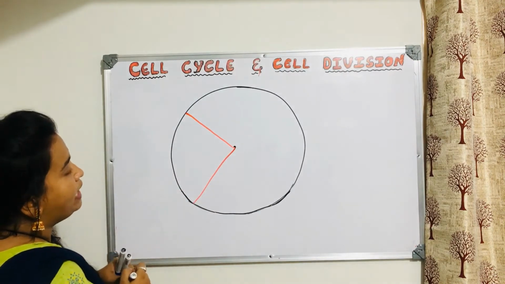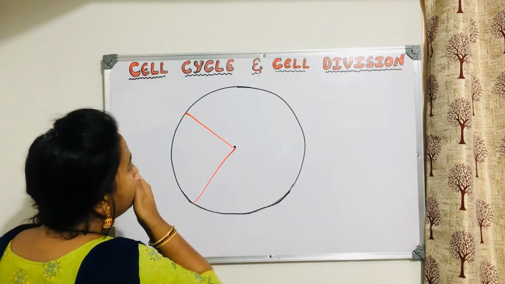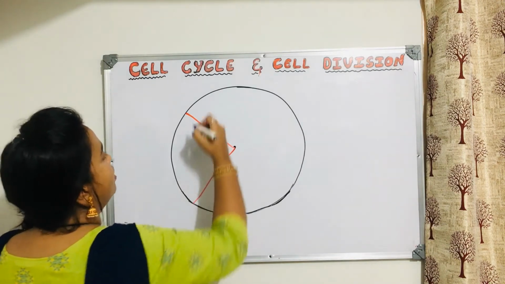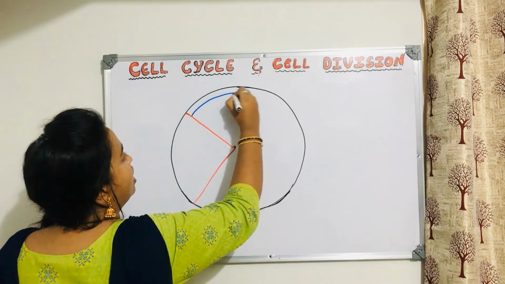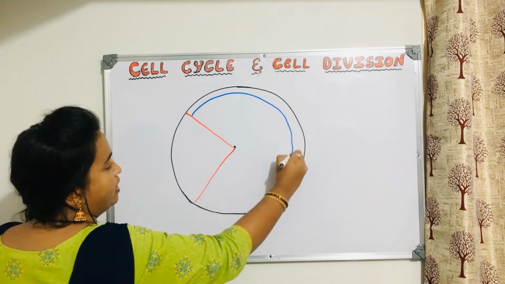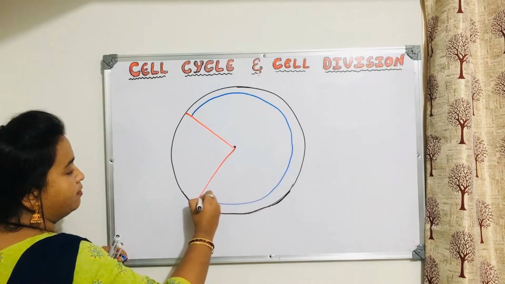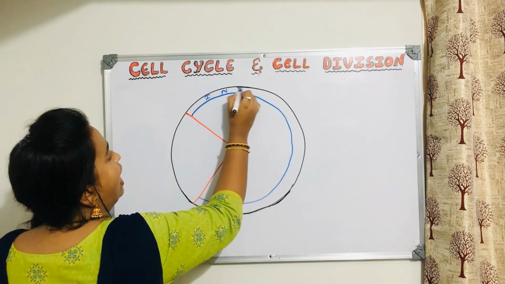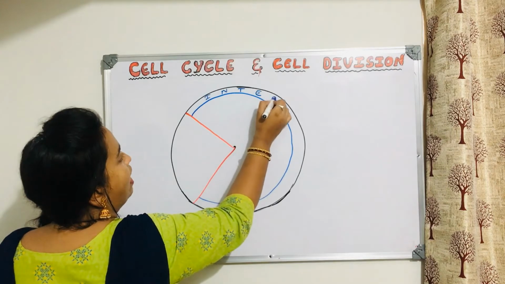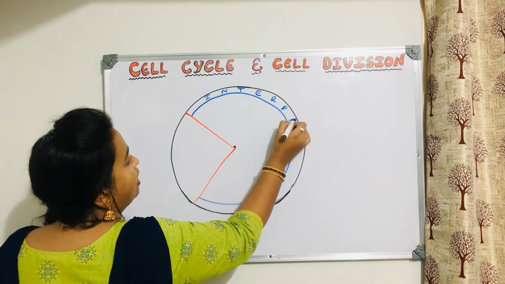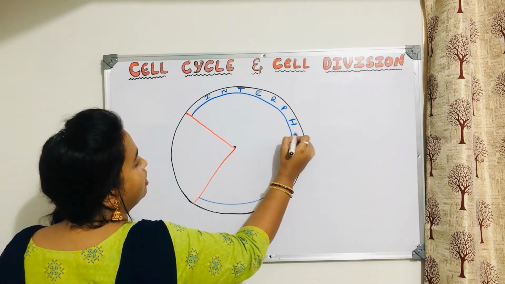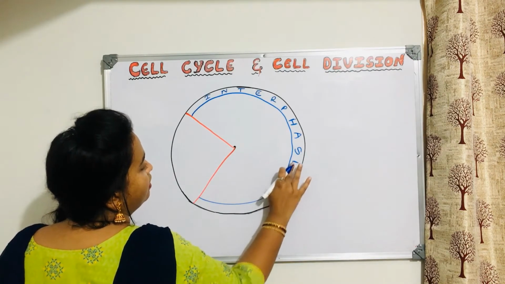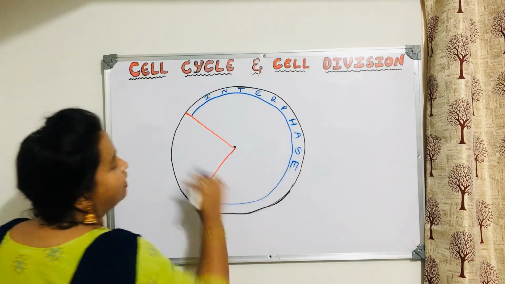So where we will be writing it? Yeah. We will make one more circle to just understand the phase, okay? Like this. And then we will write, this is interphase.